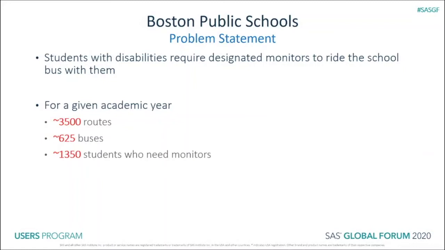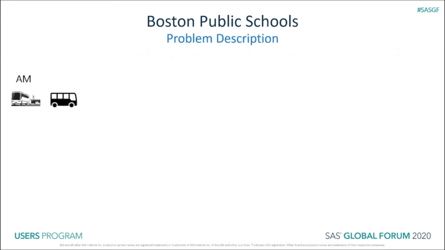For a given academic year, BPS manages 625 buses which go on 3,500 routes. On these routes are around 1,350 students who need monitors assigned to them. Each bus typically has 3 to 4 routes, each in the morning and in the afternoon, some of which require monitors.